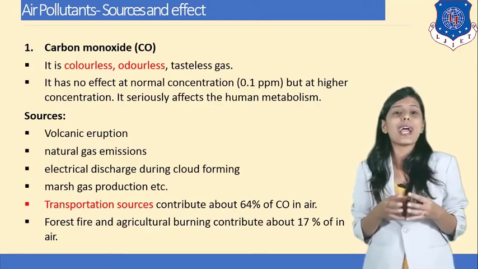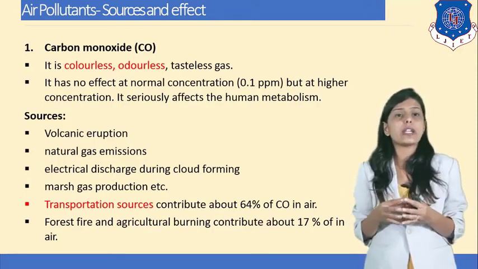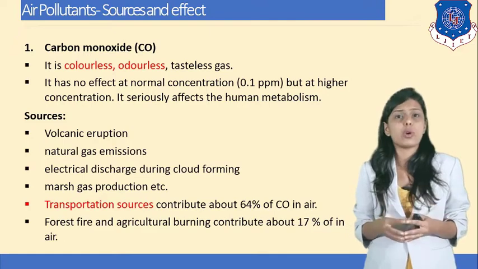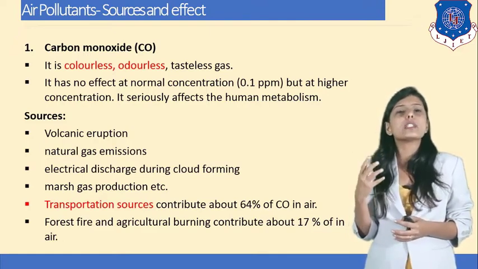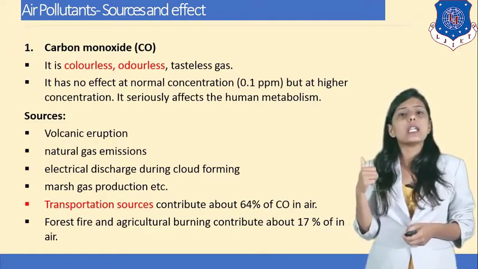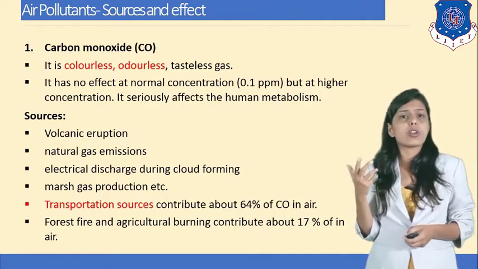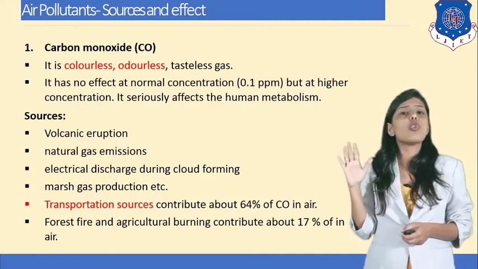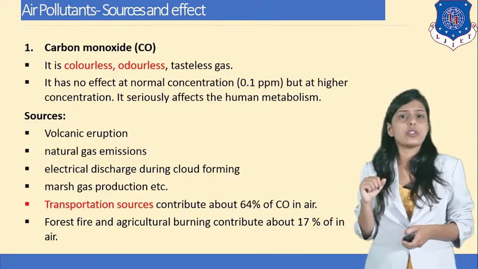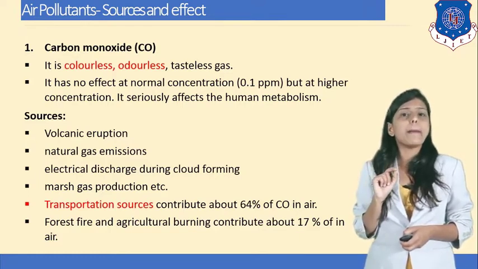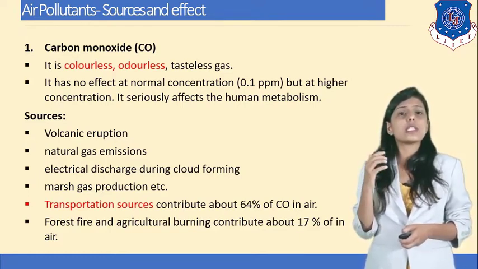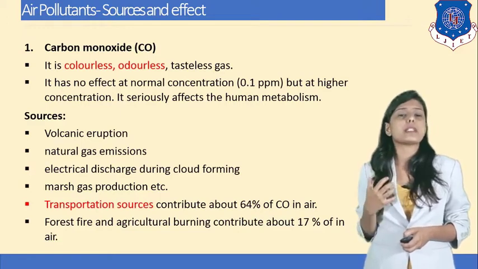If the proportion of carbon monoxide increases in the atmosphere, it will be very harmful to us. So what are the properties of carbon monoxide? It is a colorless, tasteless, odorless gas. It has no effect at a normal concentration of 0.1 ppm, but at higher concentrations it seriously affects human metabolism.